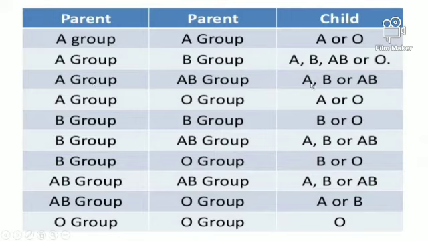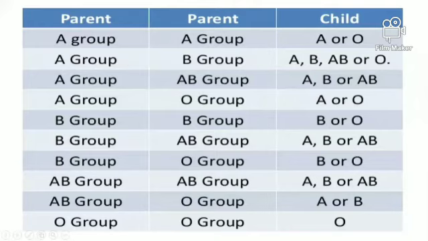Then the child may have the A blood group, B, as well as AB. Suppose the father is A blood group and the mother is O blood group, then the child may have the A blood group or the O blood group. So in this way, different types of combinations may appear in these two or three types of blood groups. We call it the ABO blood grouping system.